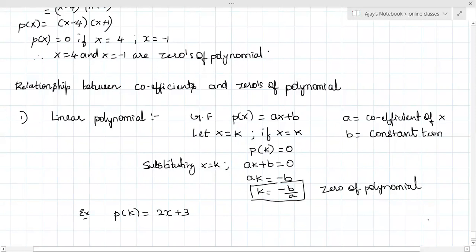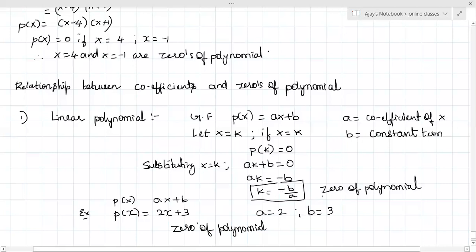So for example, it is 2x plus 3. Then what is the polynomial? If I compare with the general form, in place of a I have 2, and in place of b, I have 3. Then the zero of the polynomial is k, the k value, right? So if I substitute x is equal to minus 3 by 2, the polynomial becomes 0, no?